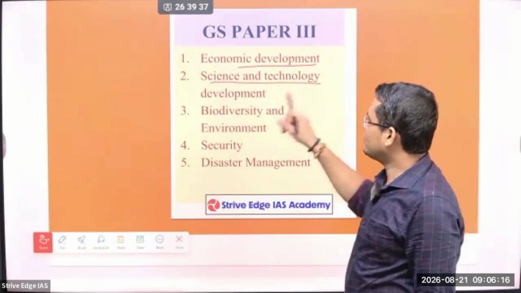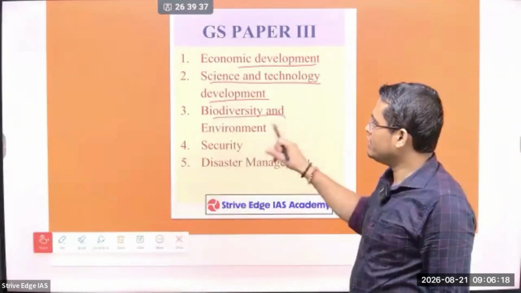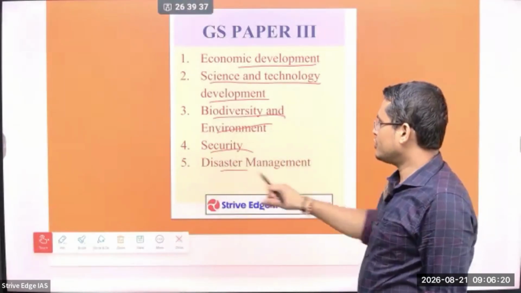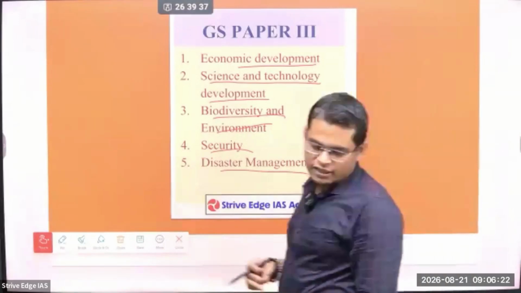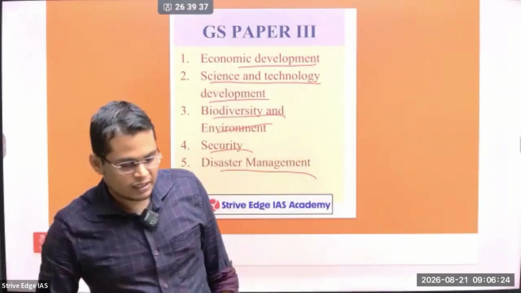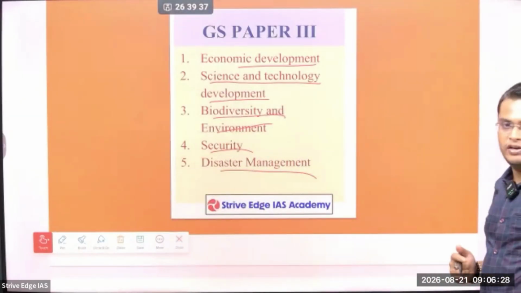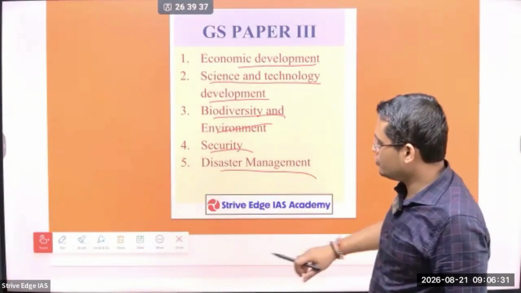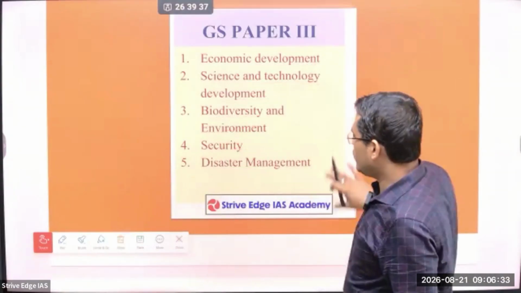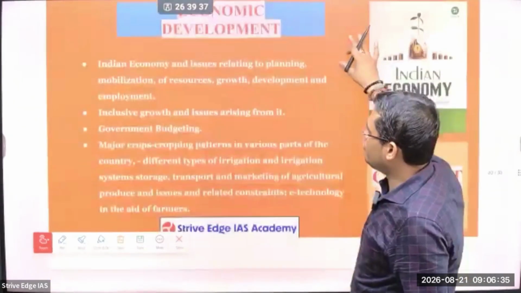So next is science and technology, development, biodiversity and environment, security and disaster management. So you can say that the GS paper 3 papers are like economic, then science and technology, environment and biodiversity, then security, internal security and disaster management. Most of the questions they are asking from here. Okay, so internally what are the things in the economic development?